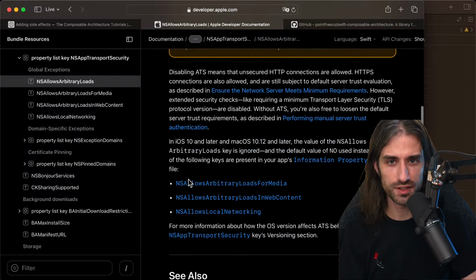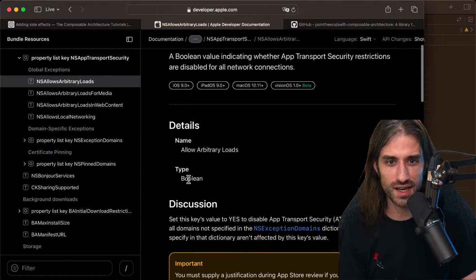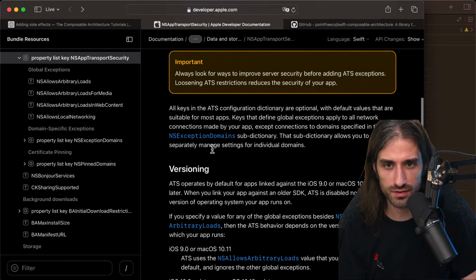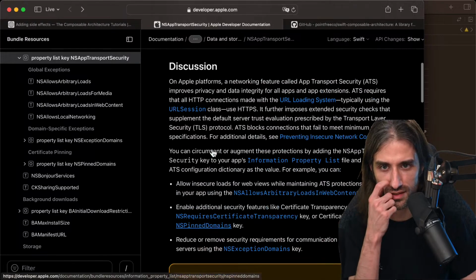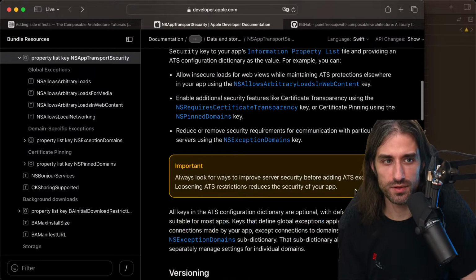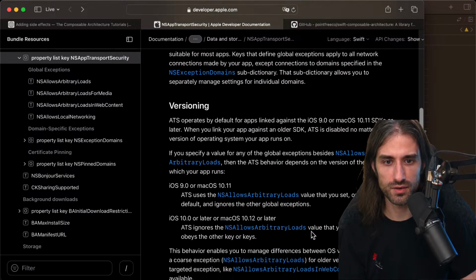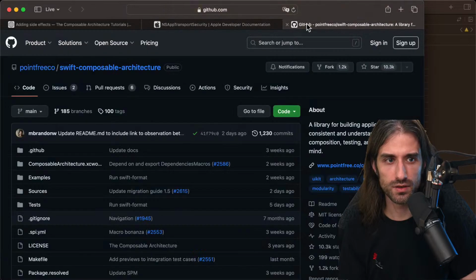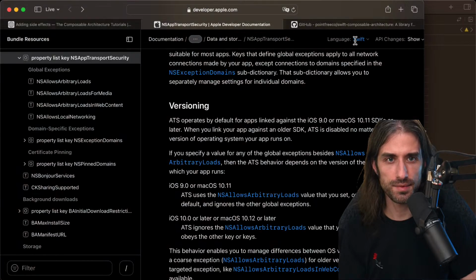So yes, I will need to add a key. If someone has the name of the key I need to add, I would love to know which it is. Okay, so it's NSAllowsArbitraryLoads and then a value of true. Okay, so App Transport Security.